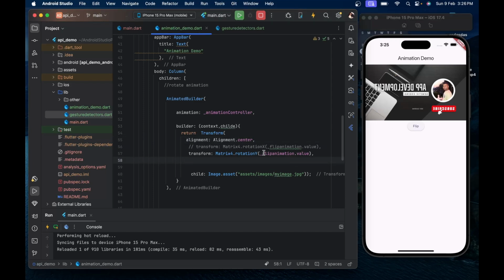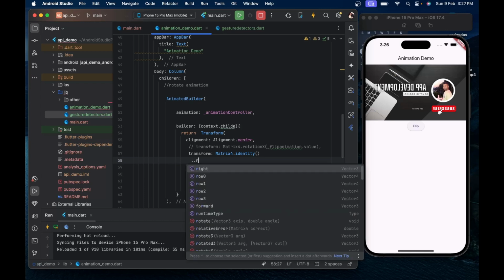Now we will apply all three animations, rotation X, rotation Y and rotation Z simultaneously. How can we achieve that? First of all, you have to call identify, a method which will help us apply all the animation effects simultaneously on this widget.